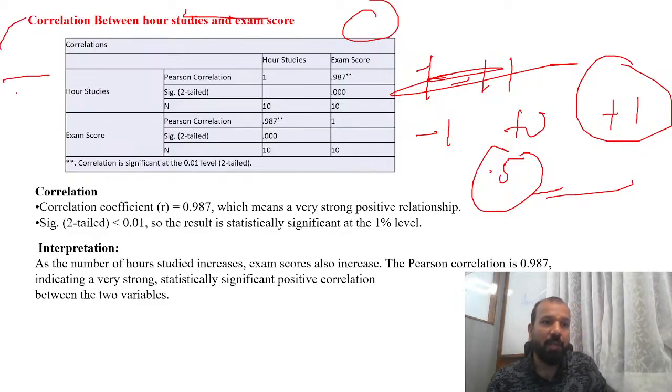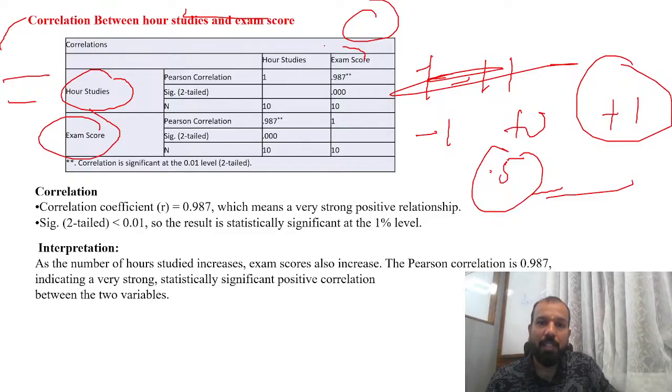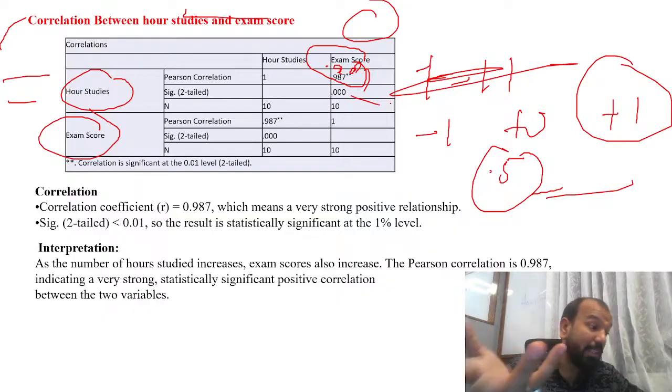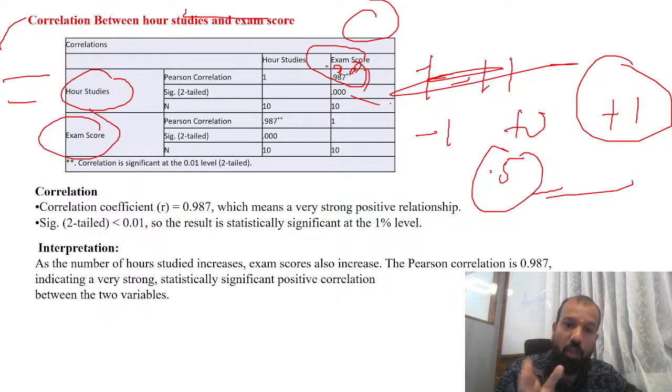Now you just need to understand how many hours students are studying and how much score they're getting. Your exam score correlation is coming 0.987. That means 0.987 is near to 1. That means there is a strong or very strong positive relationship. होता ही है, आप जितने ज़्यादा घंटे पढ़ोगे, 5 घंटे 6 घंटे रोज पढ़ेंगे during your examination, you are going to get very good scores.